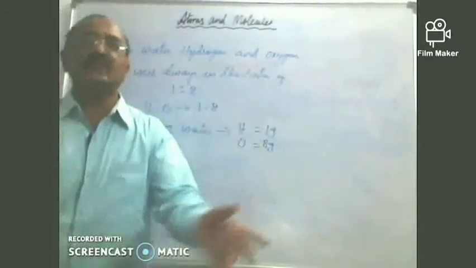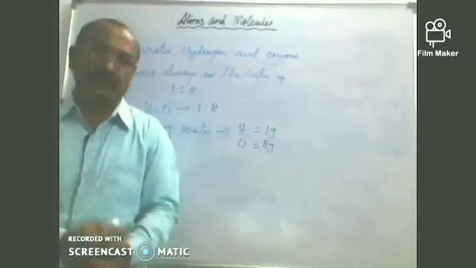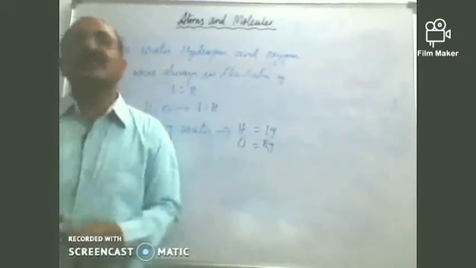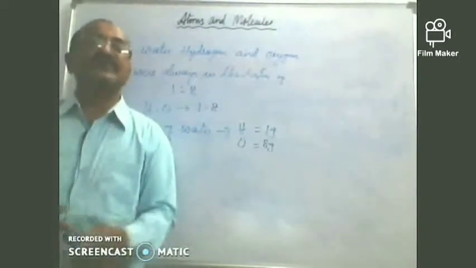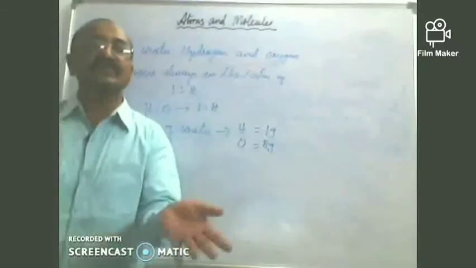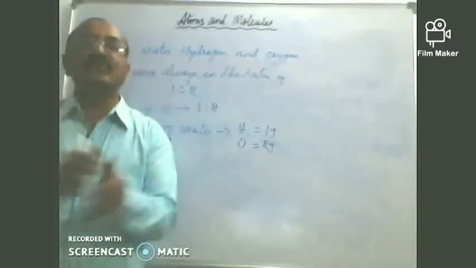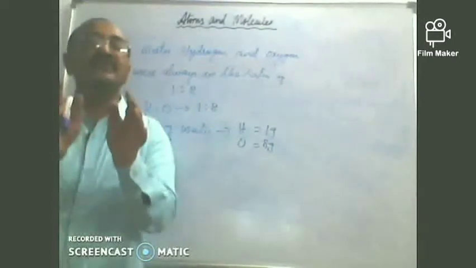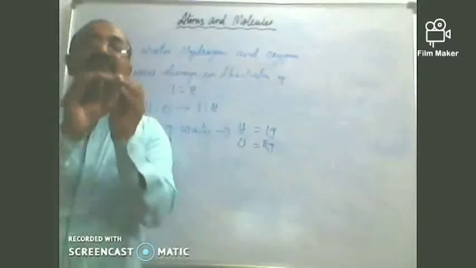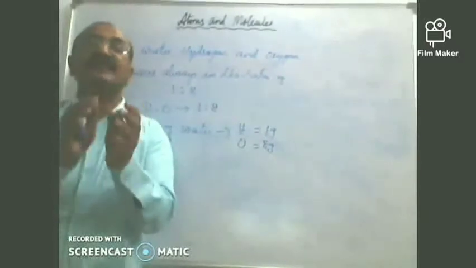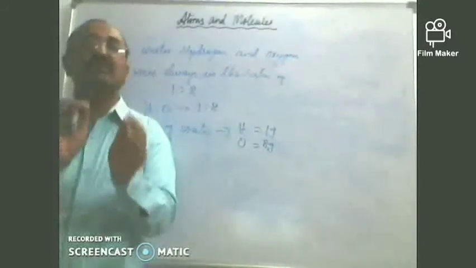So naturally, they will give out the same ratio when they are decomposing. So children, this is the law of constant proportions or definite proportions. Again, what is that, children? It states that elements, when they combine, do so in a ratio which is constant by mass. That is, they react in a ratio which is always constant, by mass. Okay, children, right?